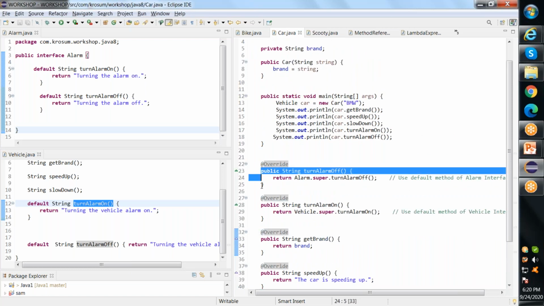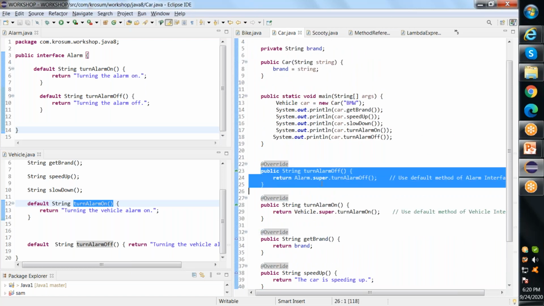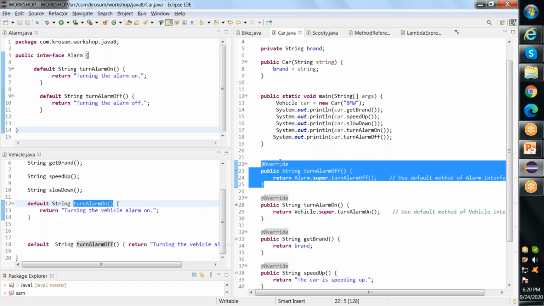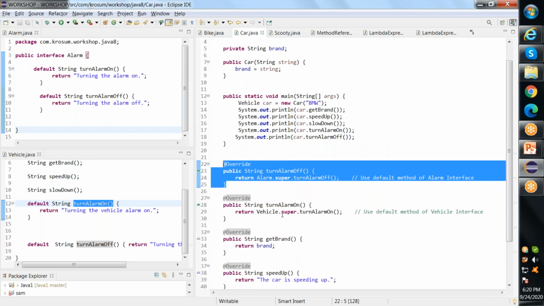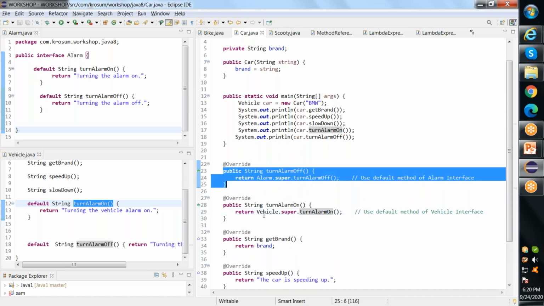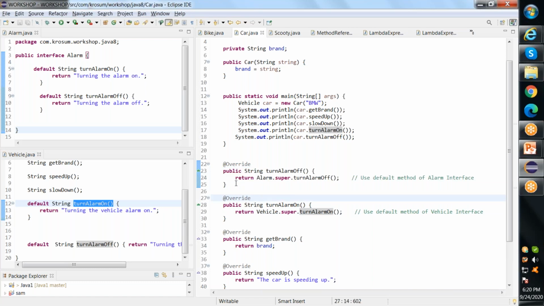So here I'm just implementing it. It is not really implementing, you are just returning here. So we have to explicitly implement the default methods which have the same name in both the interfaces. Since I have two methods with the same name, turn alarm off and turn alarm on, both in the two interfaces, I'm explicitly implementing them in my implementation class. And inside this implementation I'm making use of my already available default method.